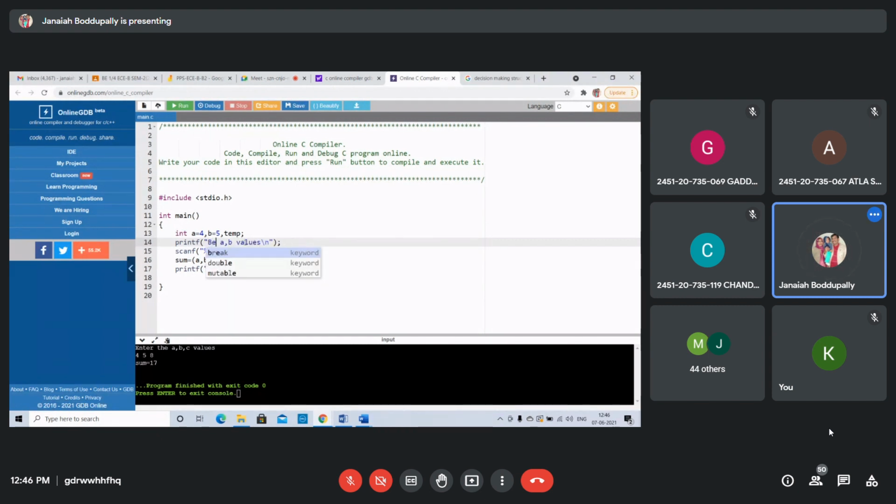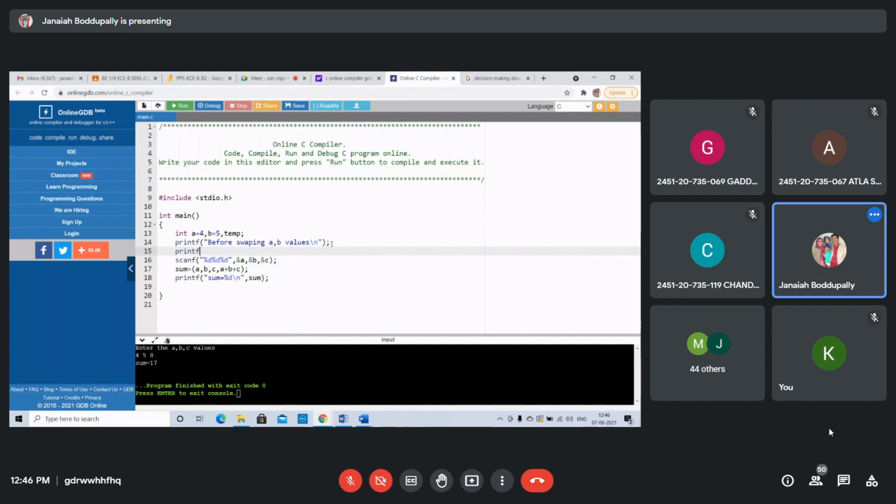Before swapping, the A, B values. No need for scanf, the A, B values. Now printf.